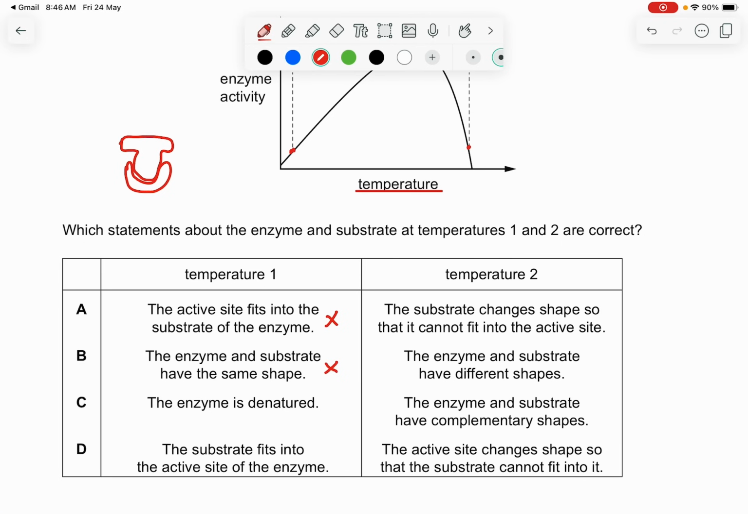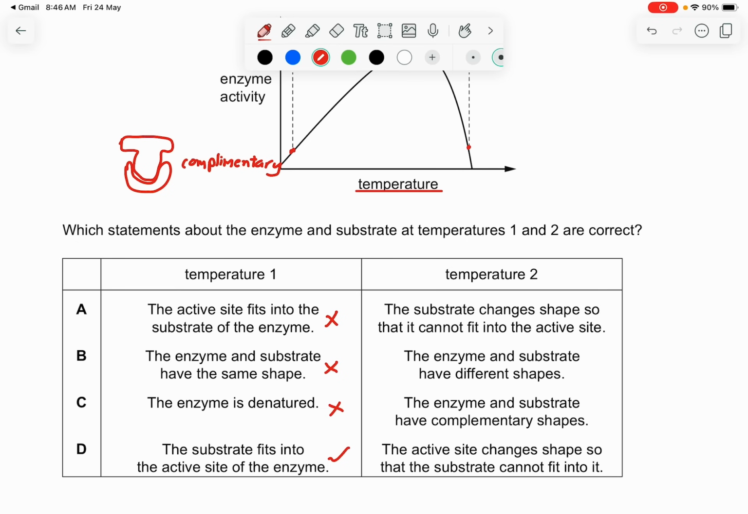So they are not the same shape at all, but the shape is complementary. This is the key word. It means that they complement each other. They can bind almost like a lock and key. Okay, the enzyme is denatured? Definitely not. They are not denatured yet, they are just inactive. The substrate fits into the active site of the enzyme. Yes, that's correct. Now this is the correct option.